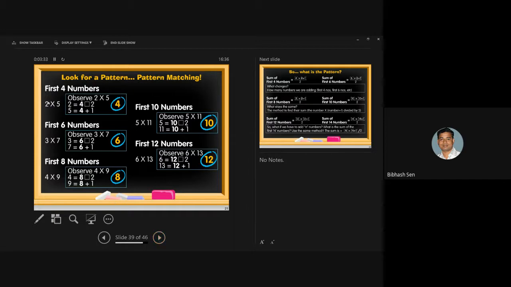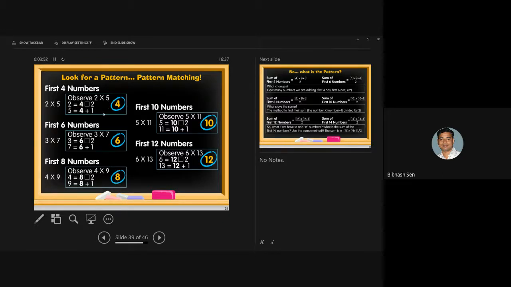Here you see 2 into 5, 10. We know that means 2 into 5. If I multiply with this one, an astonishing property is that here 2 can be written as 4 minus 2 and 5 can be written as 4 plus 1. The main factor here is 4. We can arrange the number in this way also.